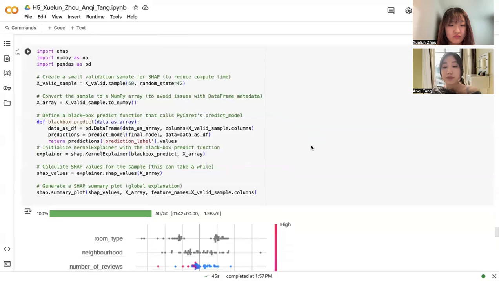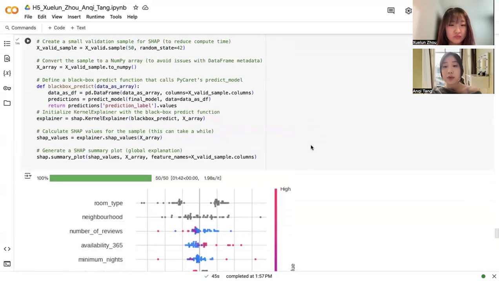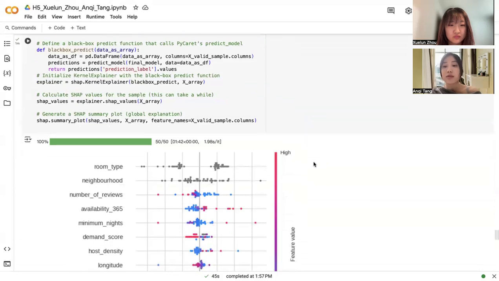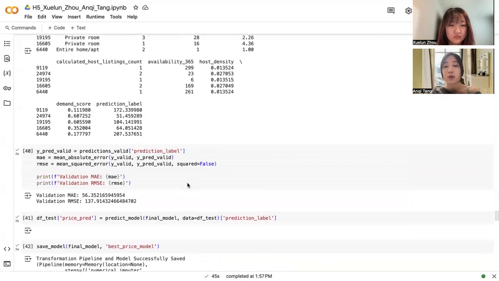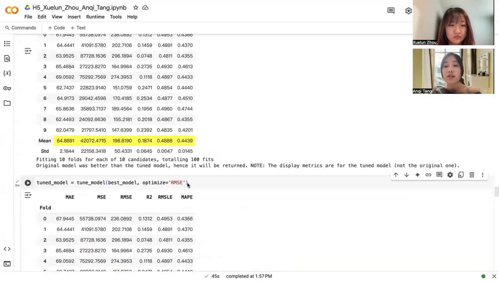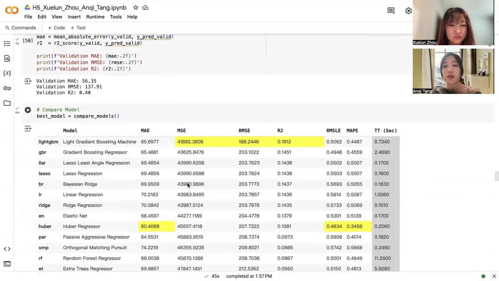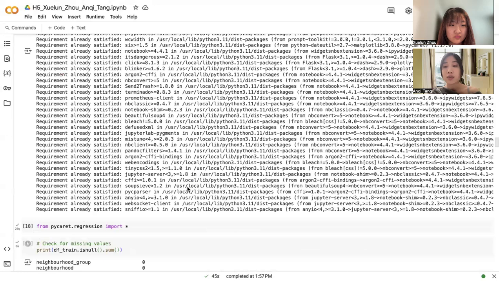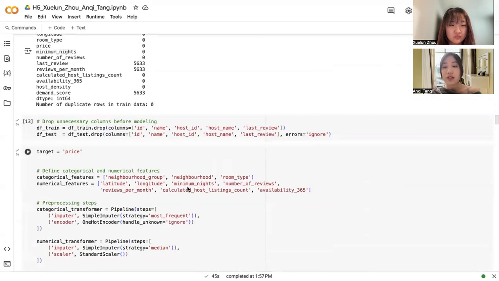And for ethical considerations, we acknowledge that real estate pricing could inherently reflect social inequalities, so we carefully evaluated our features to avoid reinforcing these biases. For instance, we excluded features like host name or host ID, which could introduce privacy or demographic biases. We also pay attention to how availability and review metrics could reflect access or popularity that varies across communities.